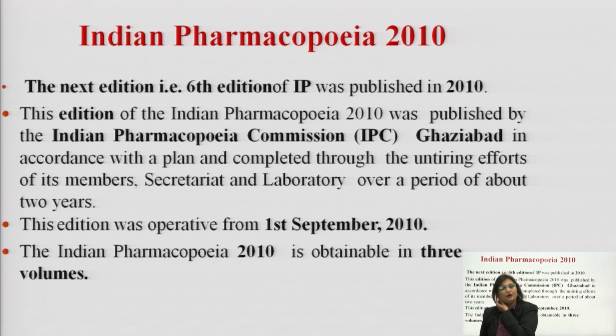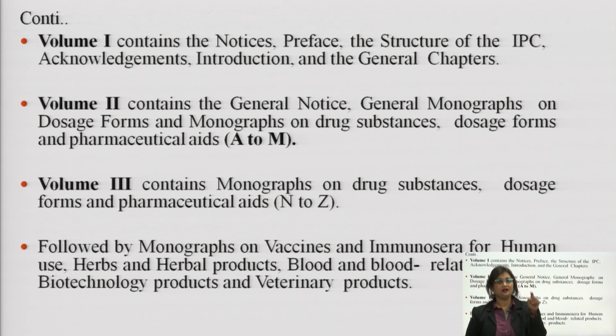When we are talking about Indian Pharmacopoeia 2010, which is the 6th edition, here we have seen a very important inclusion in the form of vaccines and immunosera, herbs for human use, herbal products, blood and blood related products, biotechnology products and veterinary products.